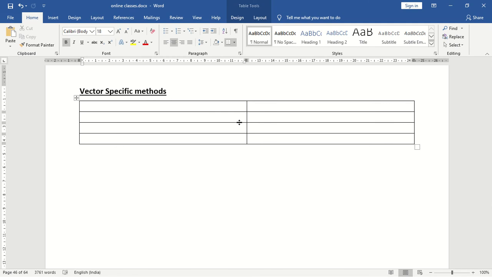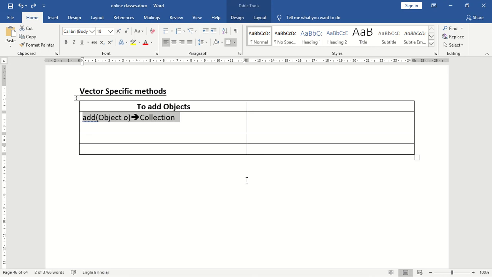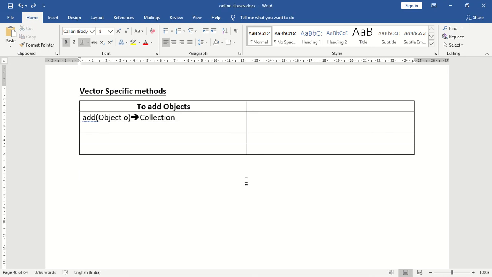Hence, the method name will be very lengthy. The method name will be very big. So now we will be seeing the vector specific methods, and we will compare these method names with the other interfaces' methods. Under that, the first type is to add objects. To add objects, what is the method name in the case of collection? The method name is add of object.